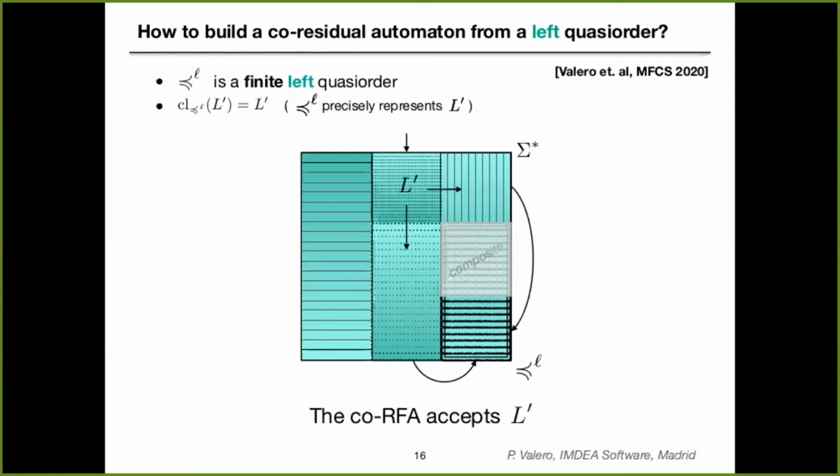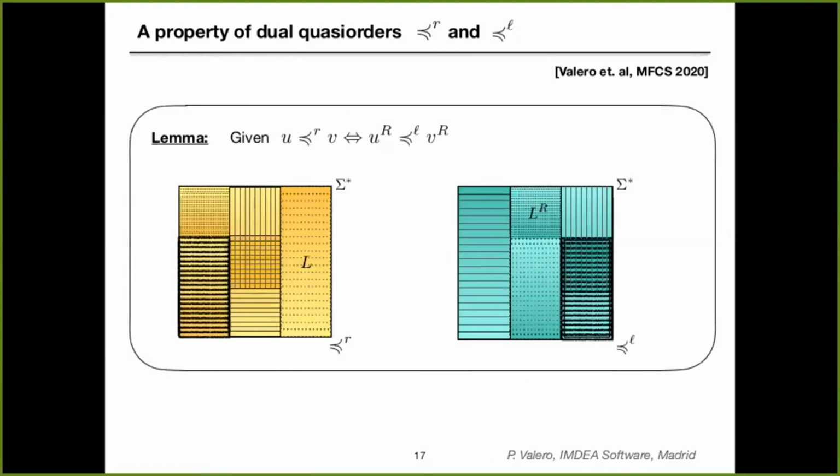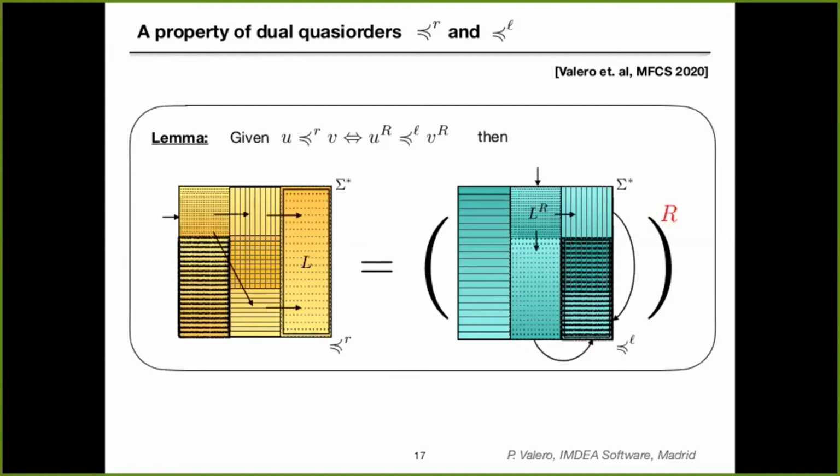Using this construction, we obtain a co-residual automaton that generates the given language. We can see that there exists a connection between these two automata constructions when these quasi-orders are related, meaning that if we have a right and a left quasi-order that satisfy the relation that you can see in the picture, then the automata that we obtain using our construction are the reverse of each other.